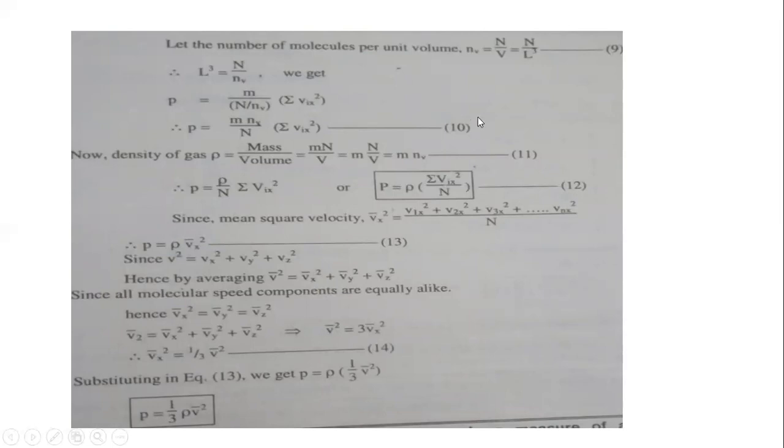N over V is equal to N over L cube. If we want the value of L cube, then N over V will be divided on this side. It becomes L cube is equal to V over N. So we get pressure is equal to m over, V over N, summation vix square.